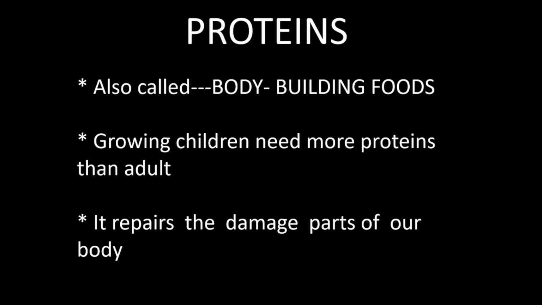Adults don't require as much because they have grown up. They become aged, so they need only a little amount. But growing children can eat a lot, and this protein helps them to grow. So they need more protein. And the important function of protein is that it repairs the damaged part of our body.